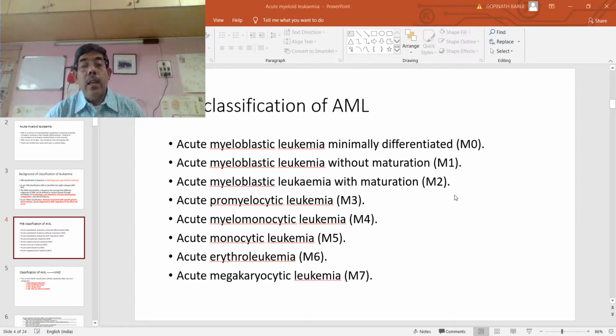In this context, I would like to mention that according to the WHO classification, there is a term, pure erythroleukemia. In pure erythroleukemia, more than 80% of marrow cells out of all nucleated cells are erythroblasts and proerythroblasts, irrespective of the count of myeloblasts.